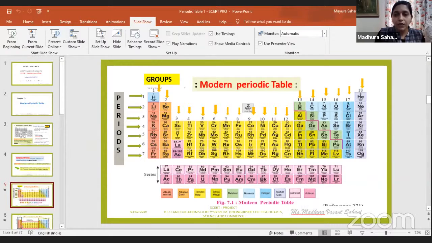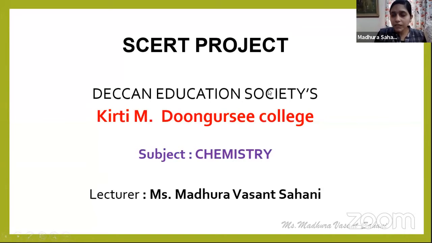The law states that physical and chemical properties of the elements are periodic functions of their atomic masses. So Mendeleev's periodic table was totally based on this periodic law.